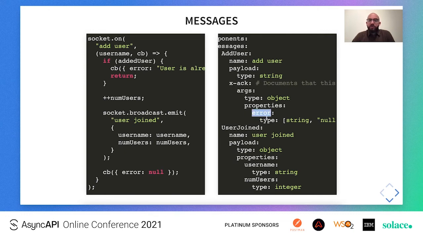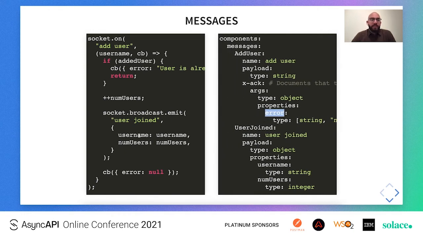For example, the error property that would be either string or null. Similarly, we see that an event is being emitted to all other clients, that a user has joined our chat. So we have user joined as the name of our event, and then the payload describes this object, which is essentially having a username property and a num_users property, which is of type integer.